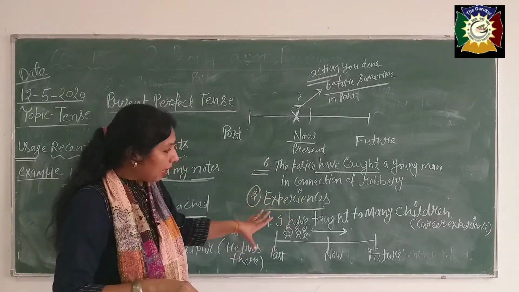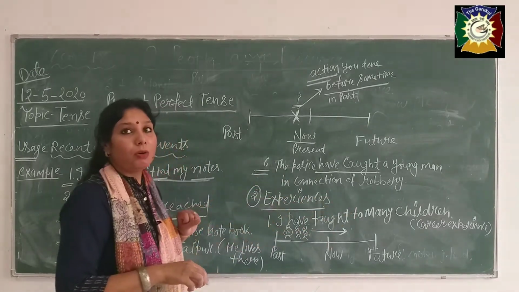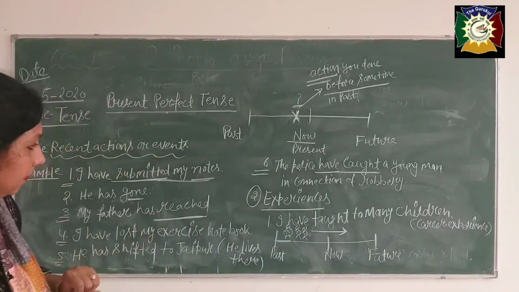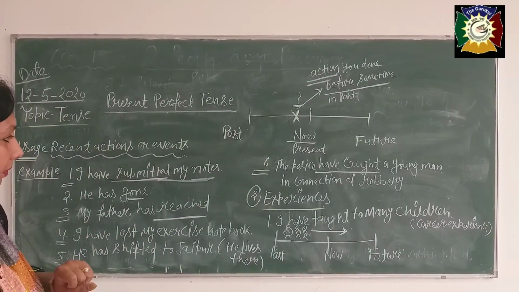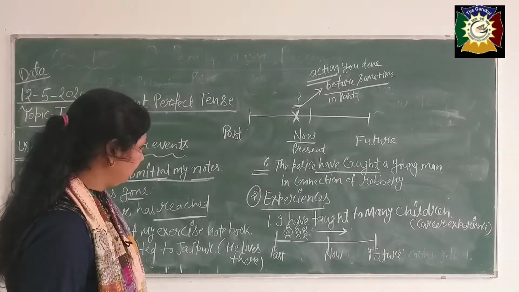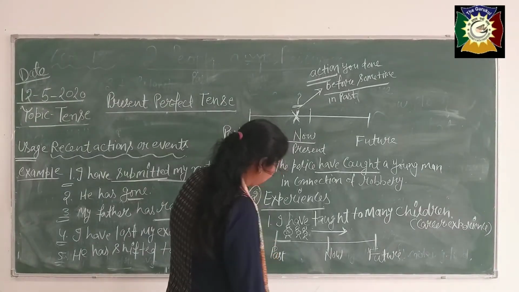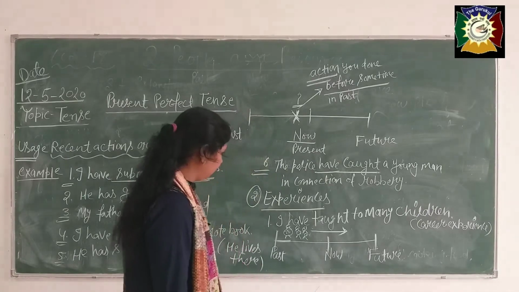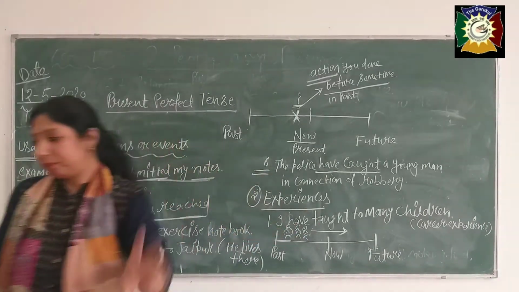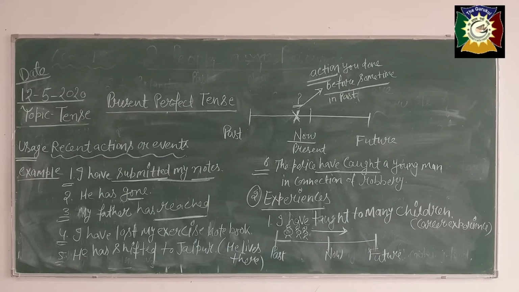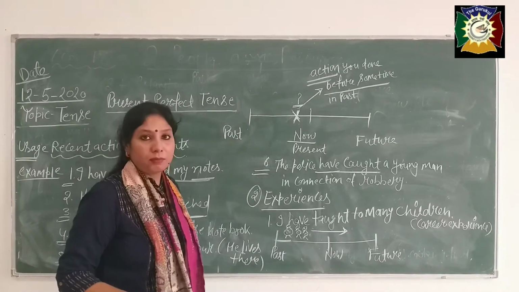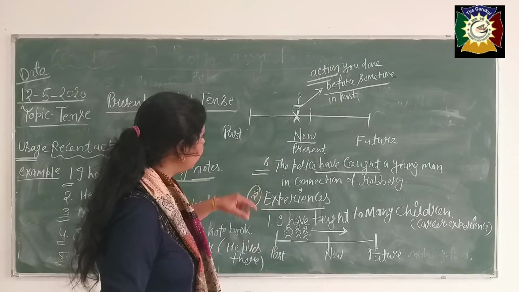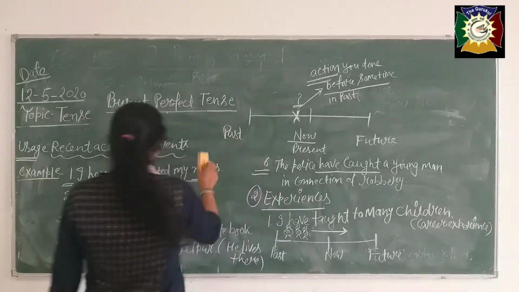Okay, till now I have taught many children. Now, is it clear, beta? Chalo. Okay, now you can take the second sentence here, beta.